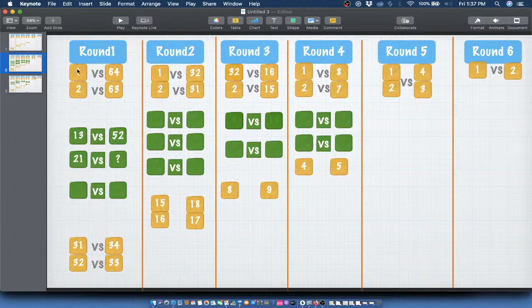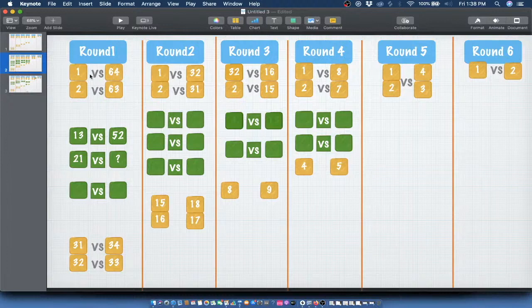So the noticing pattern is that 1 and 64 is 65, 2 and 63 is also 65, 13 and 52 is also 65. 21 should play against whom? What is the new answer, guys? Who will 21 play against? Very simple story. The only thing that I have done so far is capture the information from the set.